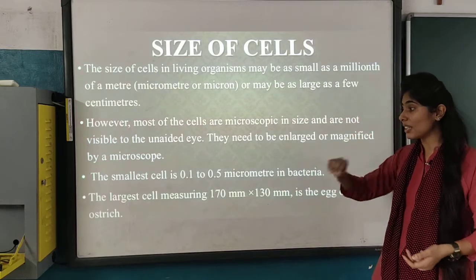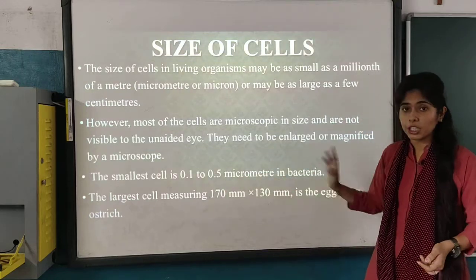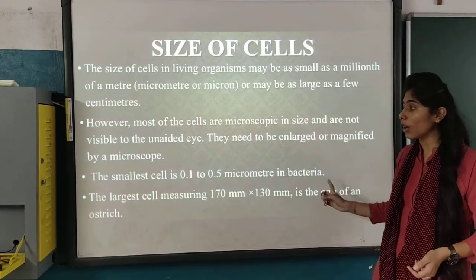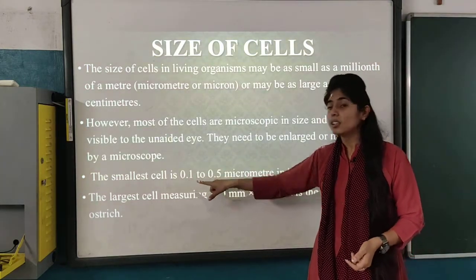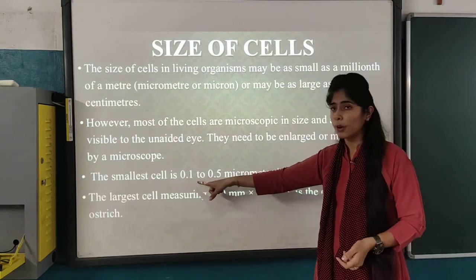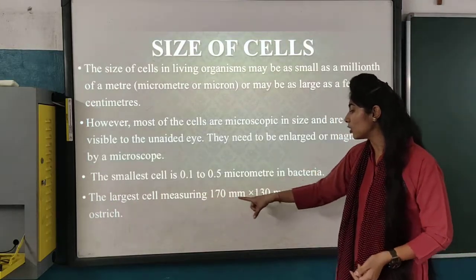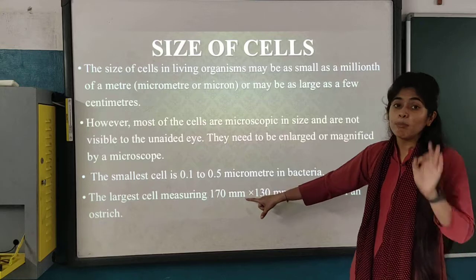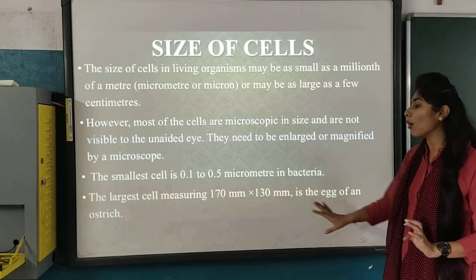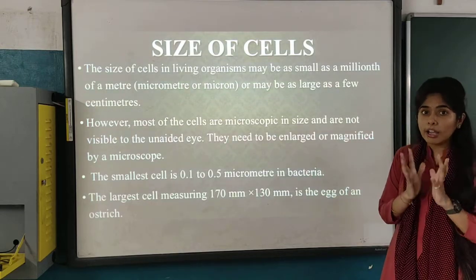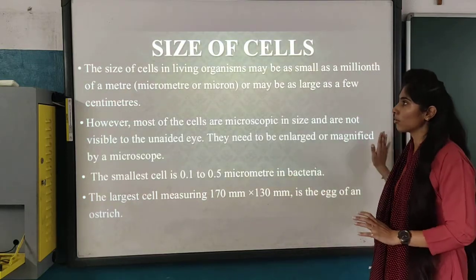The smallest size of the cell is 0.1 to 0.5 micrometer. Where is it found? In the bacteria. Please children, this is very important, it can come in 1 mark. That is, the smallest cell size is 0.1 to 0.5 micrometer. The largest cell, measuring 170 millimeter into 130 millimeter, is the egg of an ostrich. Again, the egg of an ostrich is too big, and that is its size.